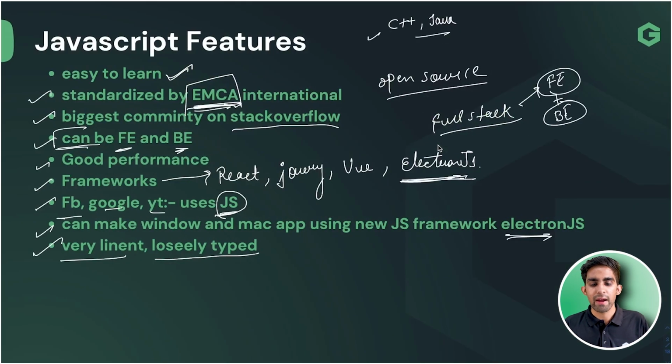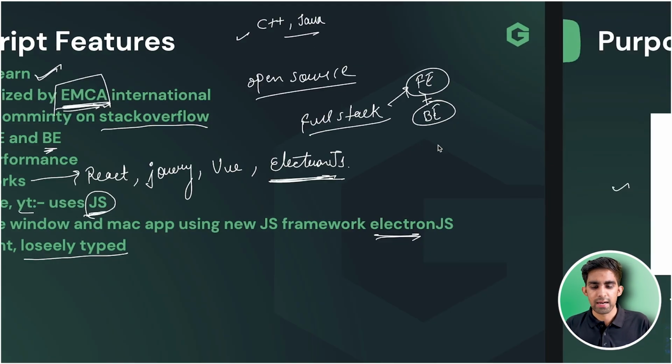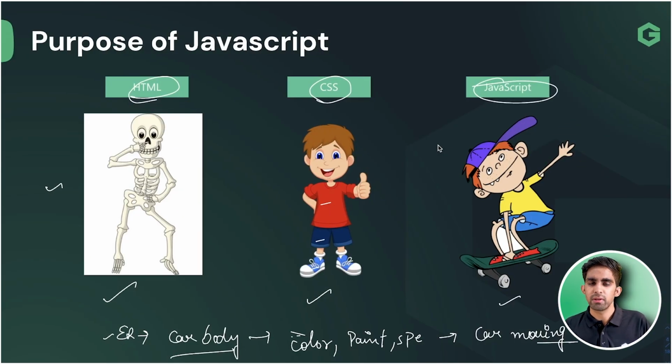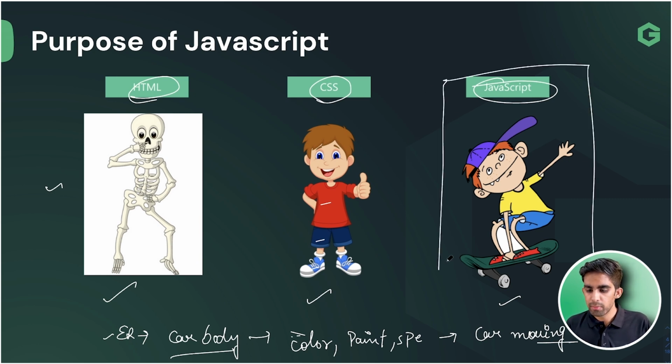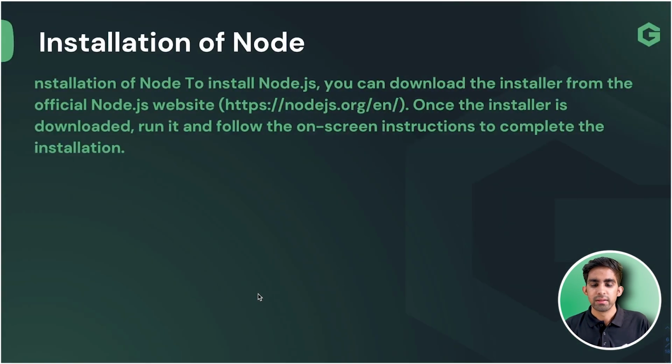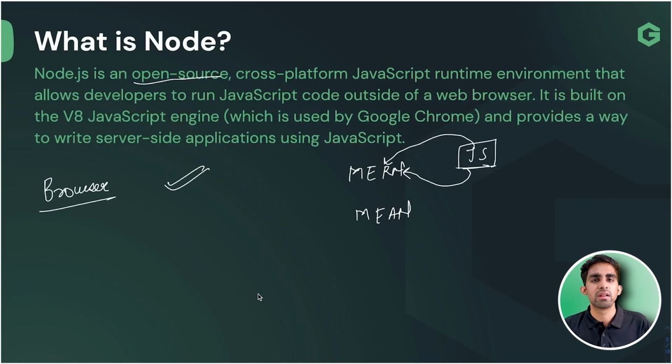After that, team, we have seen the JavaScript features. These are the features which you can have a look at, team. And the purpose of JavaScript, what is the purpose of JavaScript, team? The main purpose of JavaScript is to make our web pages dynamic in nature, team. I have shown you live as well, team, on YouTube. If you are clicking, what is happening, I have shown you everything. Then installation, my bad. Then we have seen node.